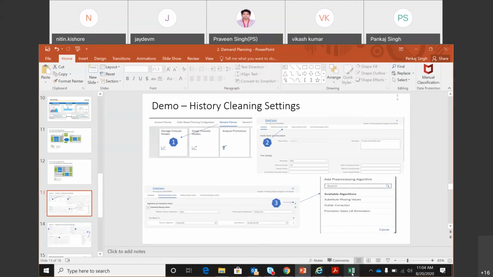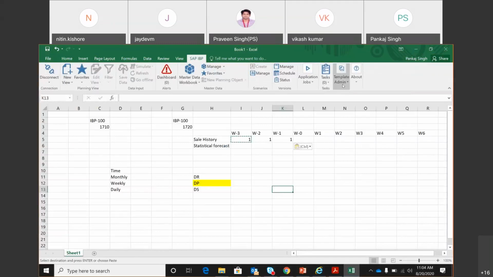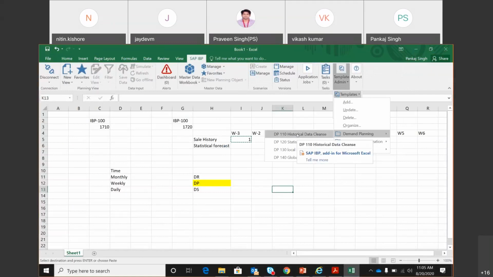But before that, let me show you the four templates that are there. So now you can imagine the meaning of these four templates. First template is about history cleansing, history data cleanse. So we will have key figures here which are relevant for historical numbers. The second template is about statistical forecast. So we'll have the key figures which are more for statistical forecasting. Similarly, local demand plan and global demand plan.